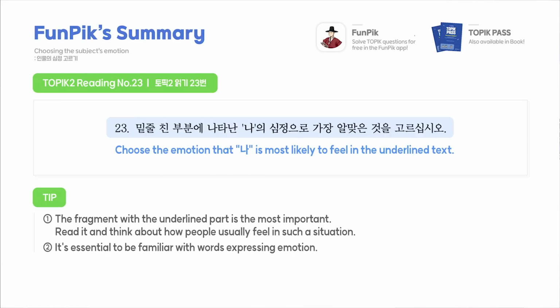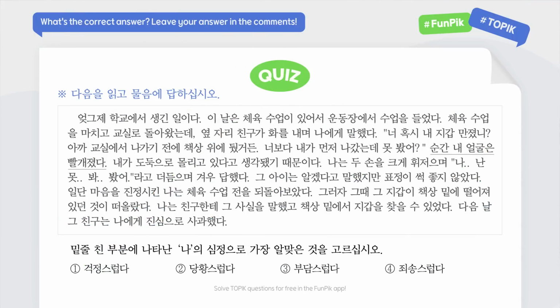All right, so let's wrap up. Summary time. You can take a screenshot of this to refer to down the line when you are studying. Question number 23 is about choosing the subject's emotion. Here are the tips. Read the options before reading the text. When you read the text, focus on the fragment with the underlined part and think about how people usually feel in such a situation.